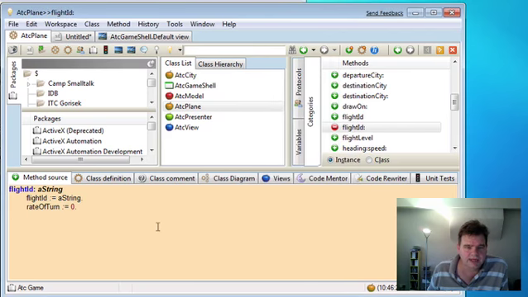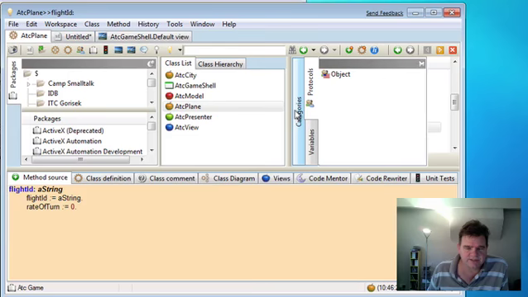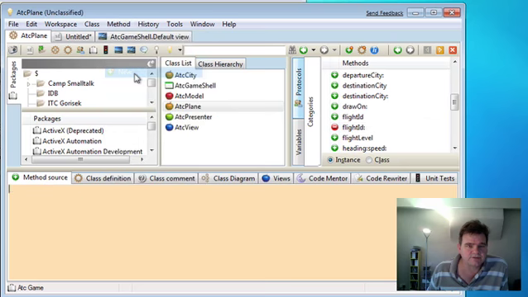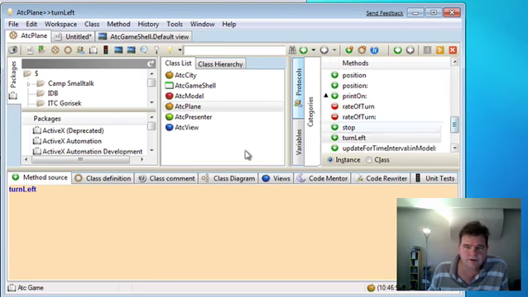Okay. And now let's in here implement our turn left and turn right commands. So let's create turn left. What we want here is for our rate of turn instance variable to be bumped down by a certain amount. We'll say turning is positive clockwise.